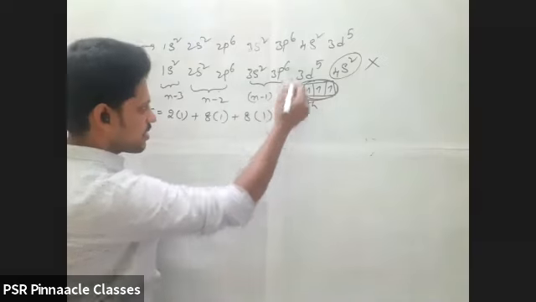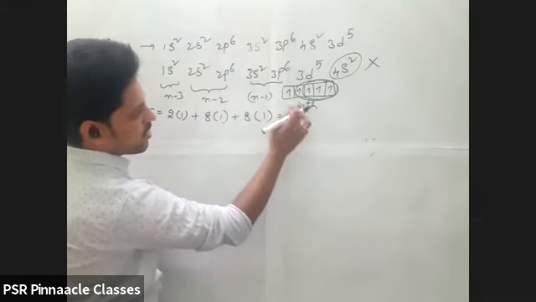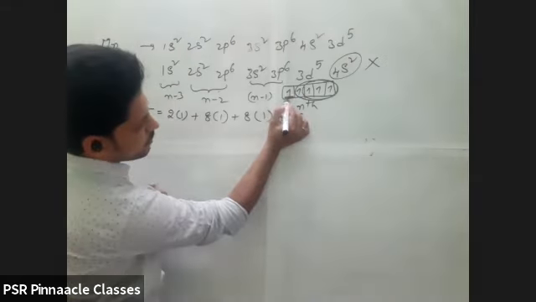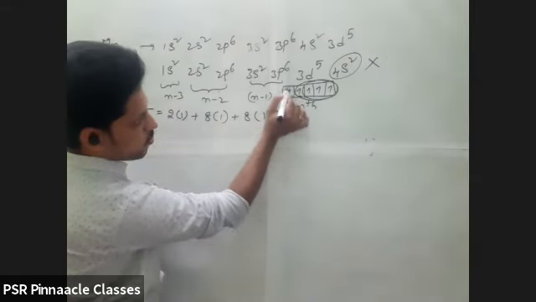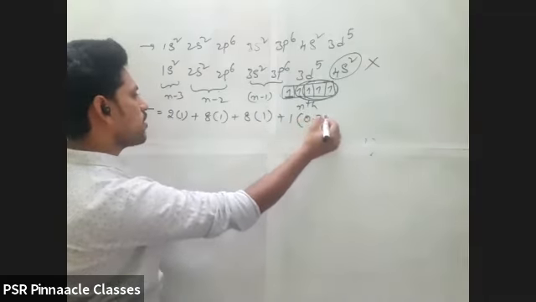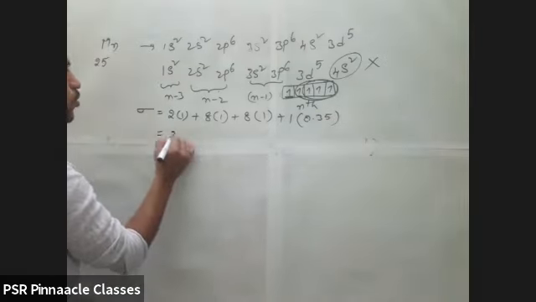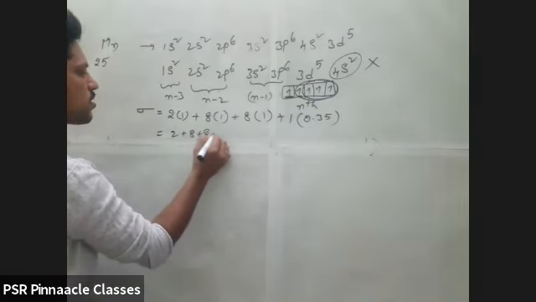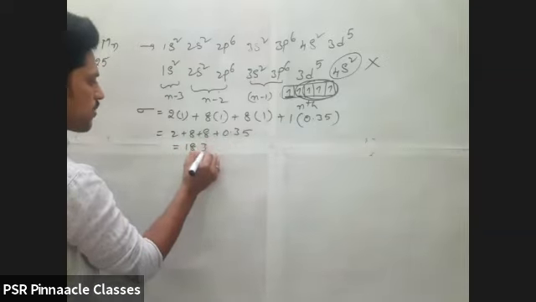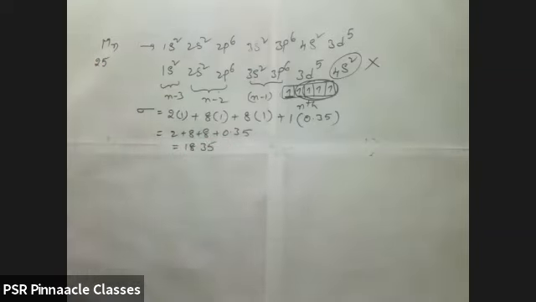Next, what is the value I have to write here? 1 into 0.35. Why? Because we have to consider the screening effect for this electron, so only one electron is there. Now just count it. 2 plus 8 plus 8 plus 0.35 gives 18.35. Somebody gave 20 point something. Check once. This is 18.35.